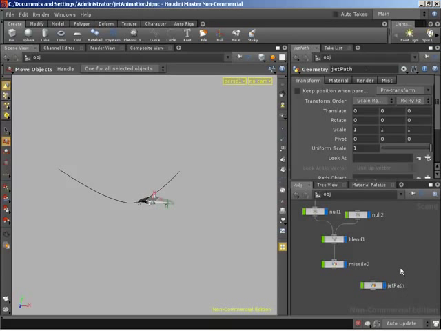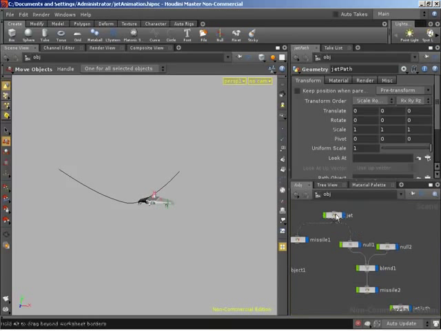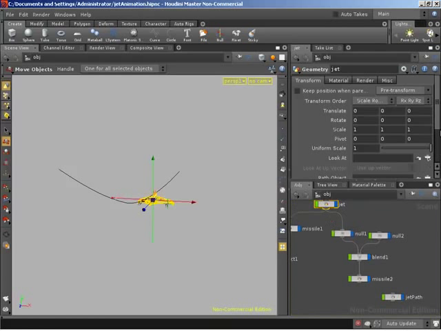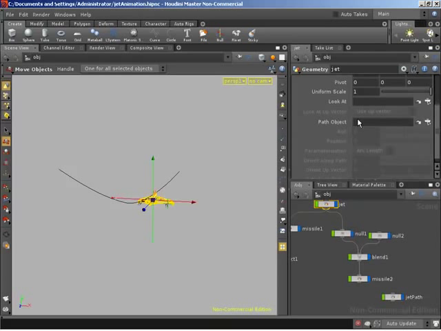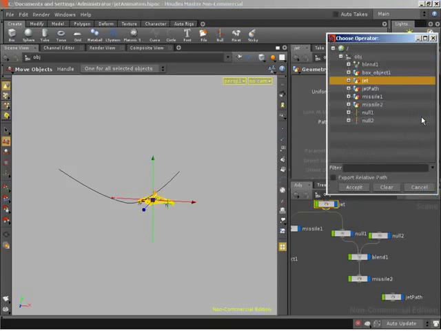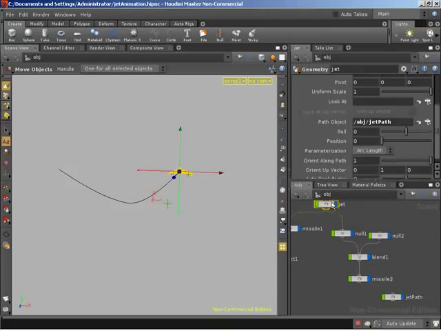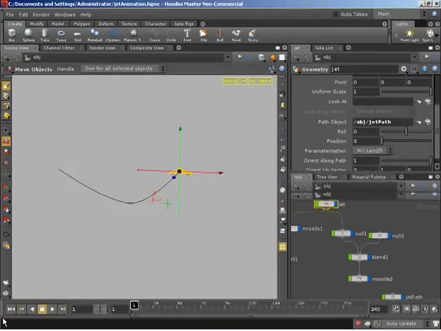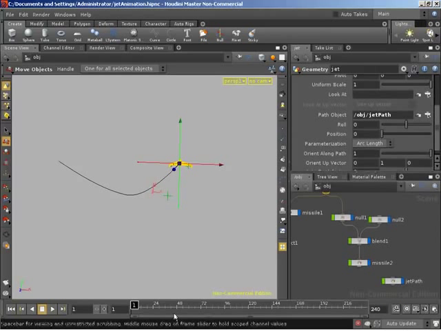So jet path. And with that renamed, we can come to our jet's geometry node, and we have the ability to specify a path object, and we're going to specify that jet path curve that we created. So let's accept. And we're going to snap to the beginning of the curve. Now, currently I've got my play bar collapsed down, so let's bring it back up.